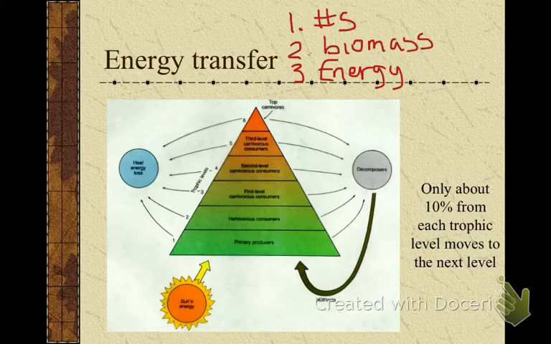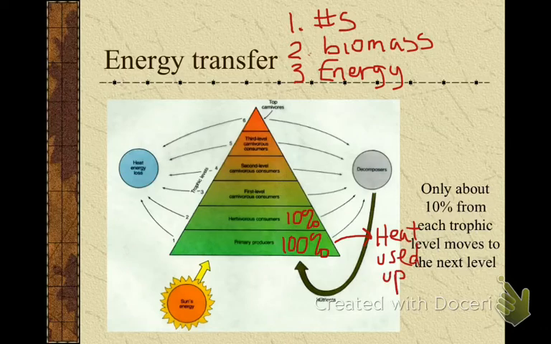Producers, where do they get their energy? From the sun. So they get 100% of their energy from the sun. The primary consumers, again, they're not consuming all of the blades of grass. They only get 10% of the energy from the producers. The rest of it is either released as heat or used up by the plants.